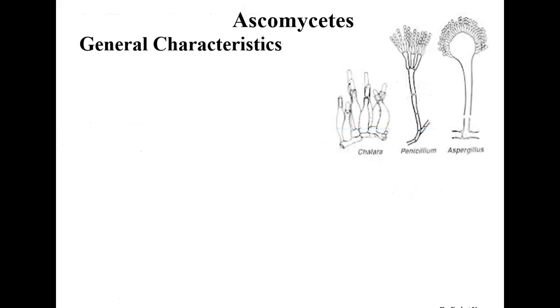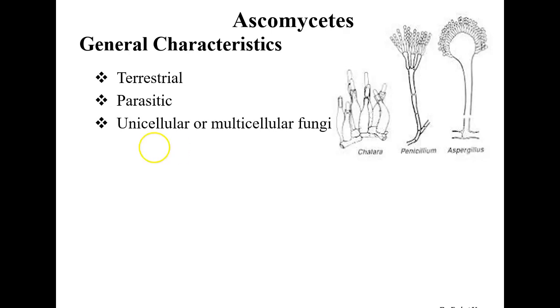Now, first of all, we will discuss the general characteristics of Ascomycetes. If we go for the habitat, Ascomycetes are mostly terrestrial in nature, and they are also parasitic. For their mode of nutrition, they basically reside on other hosts for their food. And their mycelium, as I have discussed, could be unicellular or multicellular. They can be present as a single cell, or they can be present in the form of multicellular fungi.